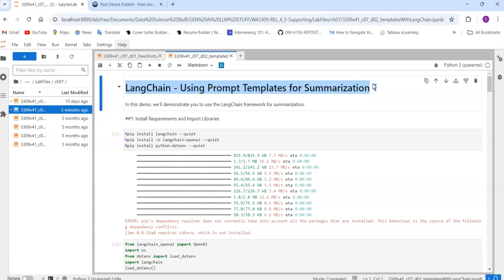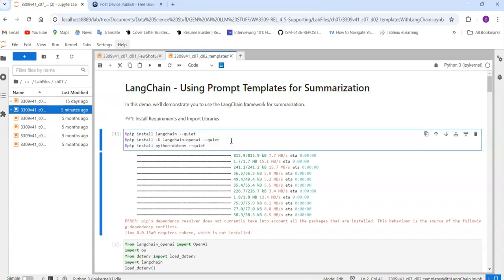So you can do this particular task. How can you do this task using LLMs? That is what our idea is. So let us dive in. Firstly, as usual, you have to install the required libraries.